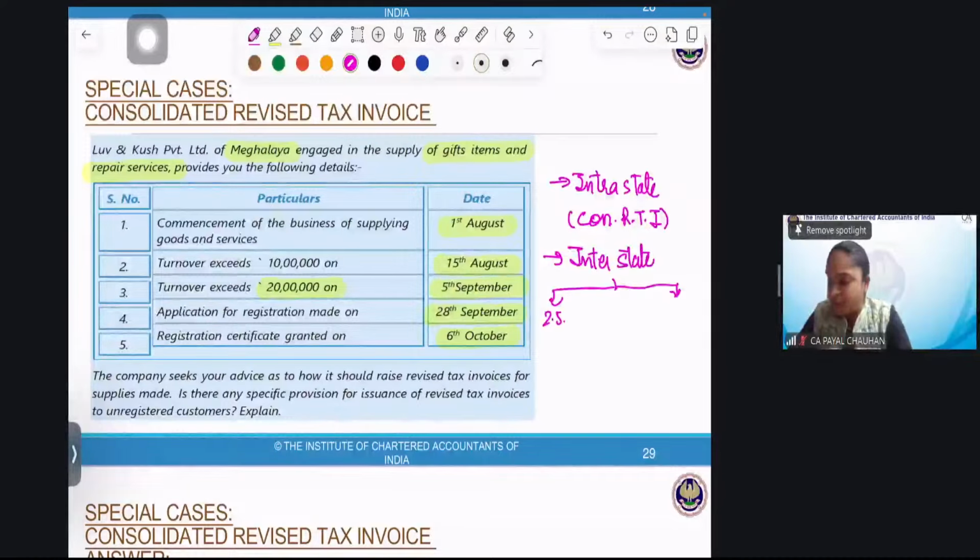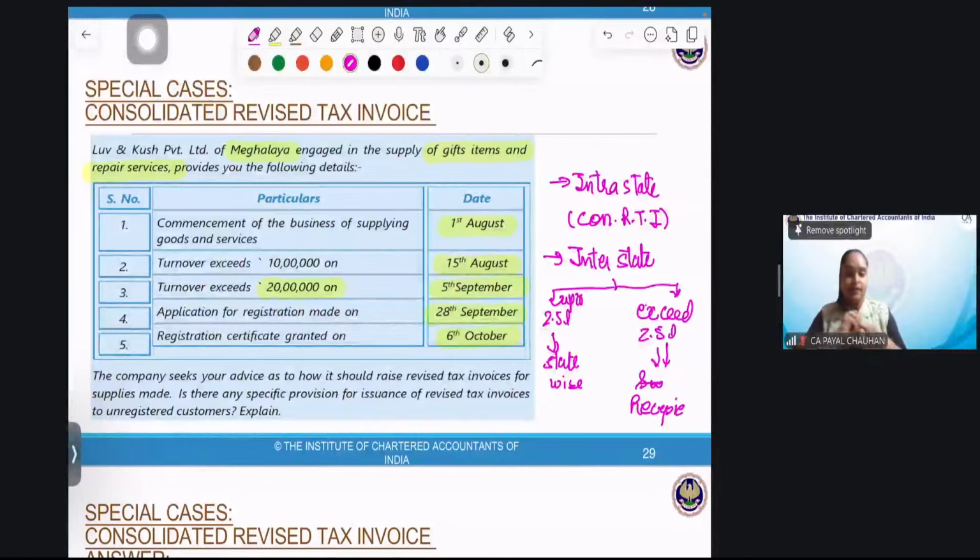If it is up to 2.5 lakh rupees, consolidate and make it state-wise. But if it exceeds 2.5 lakh rupees, then make it recipient-wise. Everyone get it? And that is only in case of B2C.